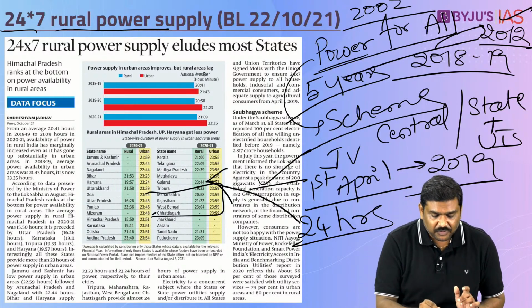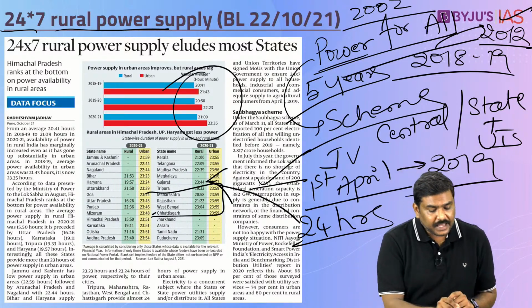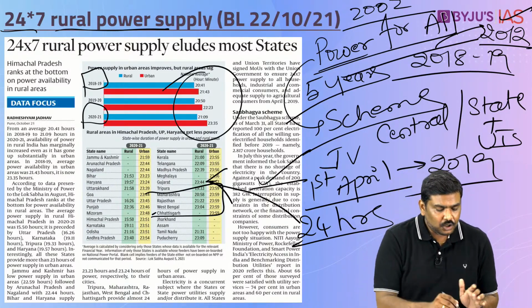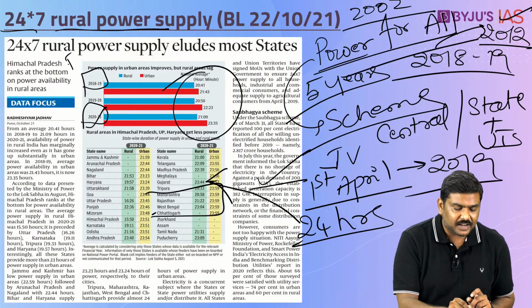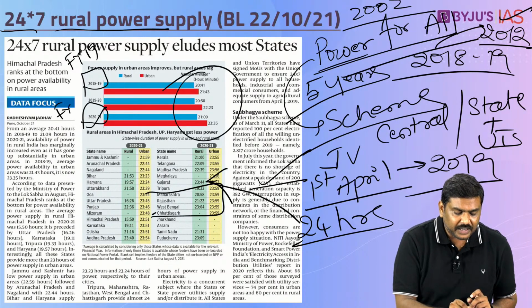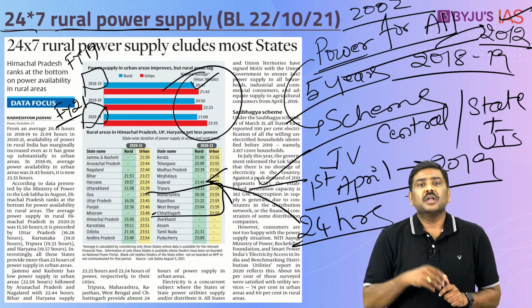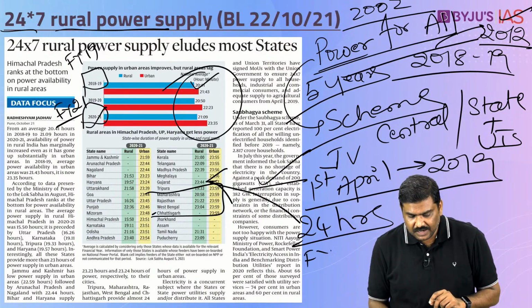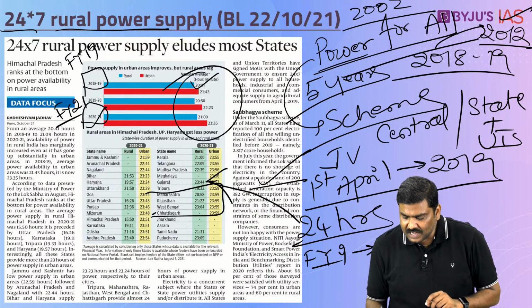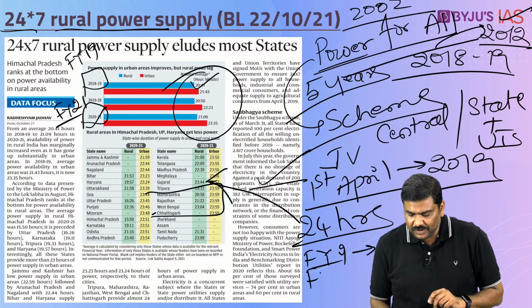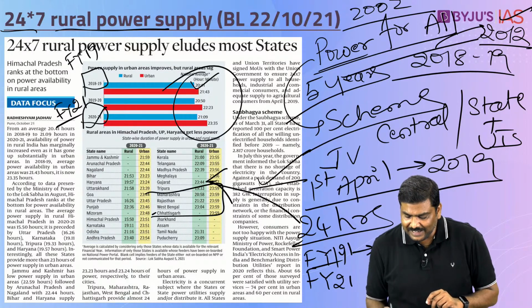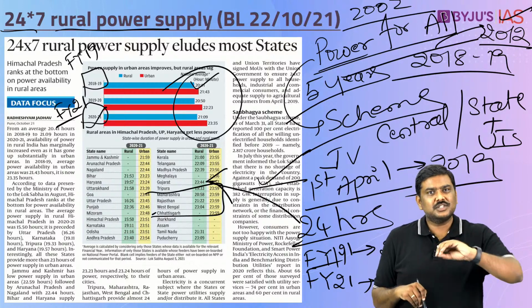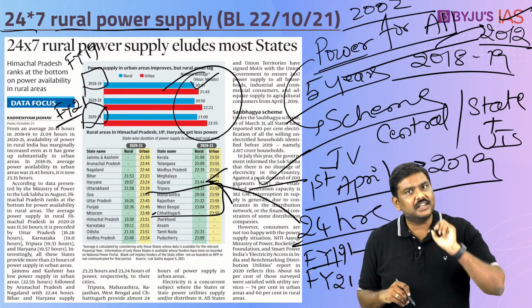In addition to this, just for factual information, remember this, in case of urban India as well as rural India, between 2018-2019 and 2021, that is financial year 19 to financial year 21. In case of rural India, the amount of electricity supply has increased just marginally. In financial year 19, it was 20 hours 41 minutes, and by financial year 21, this has just increased marginally to 21 hours 9 minutes, just over 18 minutes on an average.